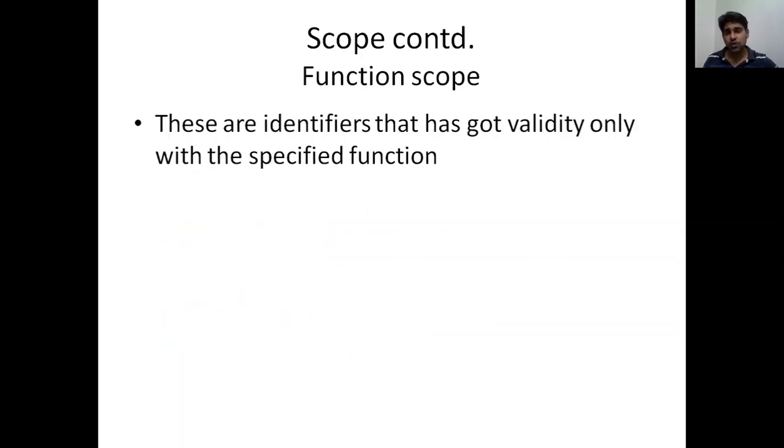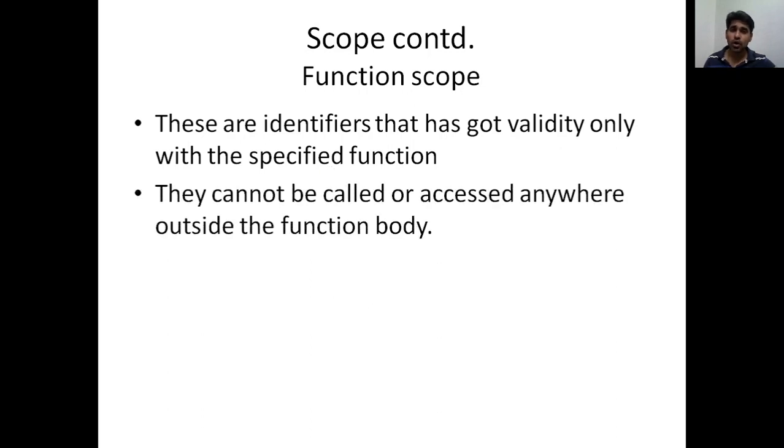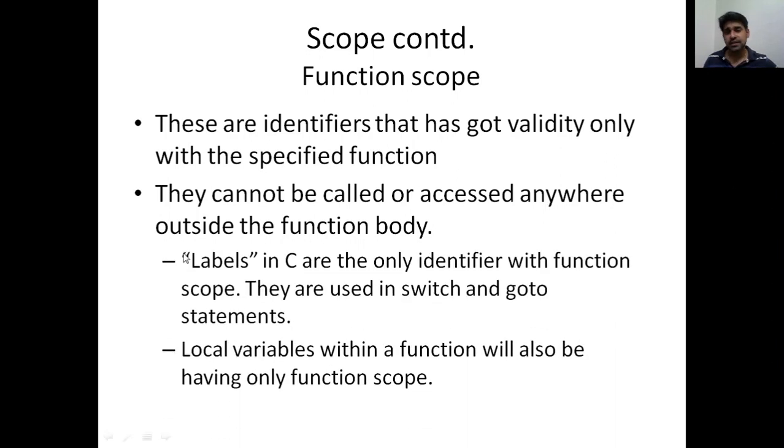So when we talk about function scope, these are identifiers that have validity only within the specified function. They cannot be called or accessed anywhere outside the function body. We have already discussed that point. So these are the two cases. Labels, when we use switch or goto statements, we will be using labels. Labels in C are the only identifiers with function scope. They only have function scope. And when we define a local variable within a function body, it automatically has only function scope.